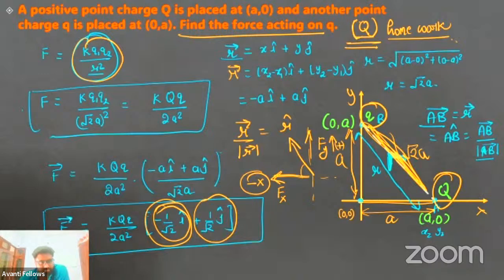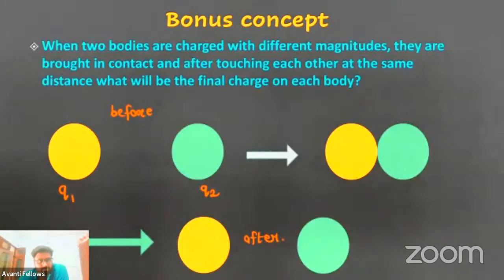Okay. Now, this is the bonus concept for you guys. When two bodies are charged with different magnitudes of charge, they are brought in contact, and after touching each other they are kept at the same distance. What will be the final charge on each body? So these are the two charged bodies, say Q1 and Q2.